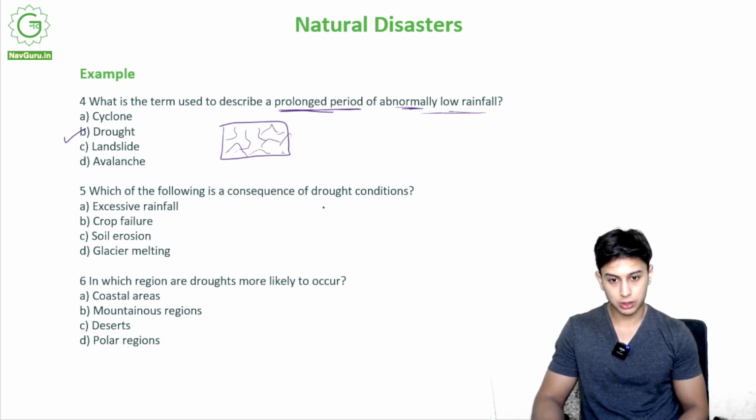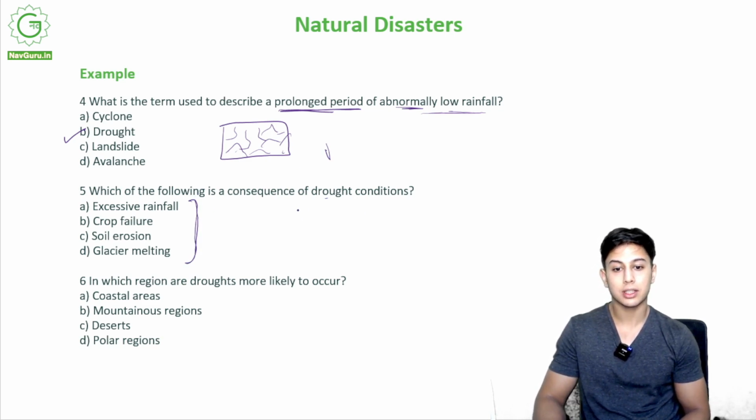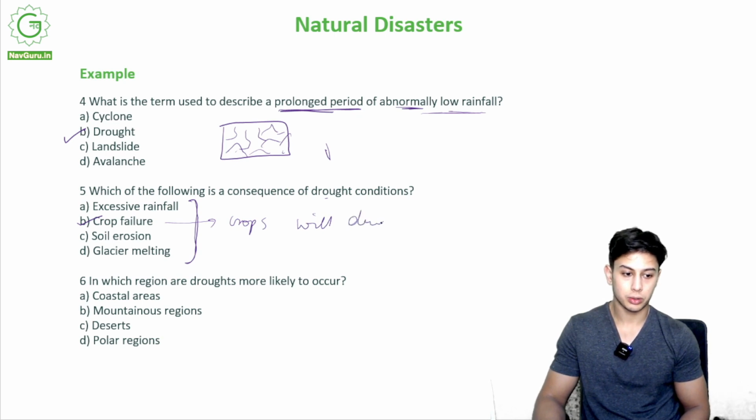Which of the following is a consequence of drought conditions? So we just studied about droughts, and now which of these options is a consequence of drought condition? Excessive rainfall, crop failure, soil erosion, glacier melting. Out of these, which is a consequence, means after drought this would happen, right? It is B, crop failure. Okay, crops will dry out.